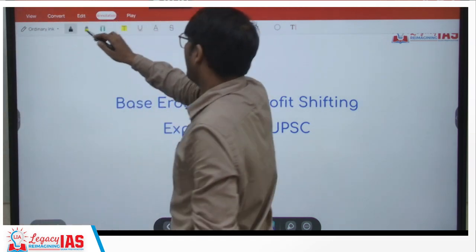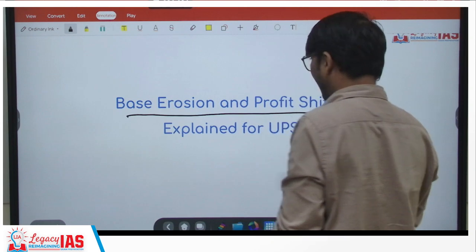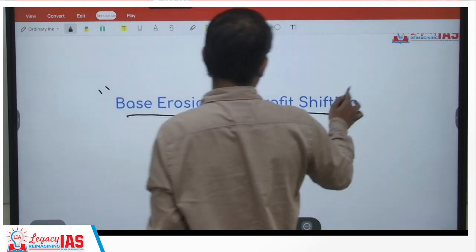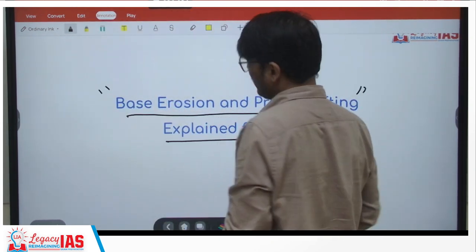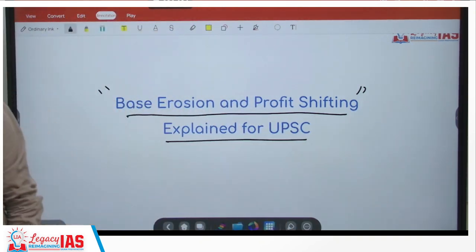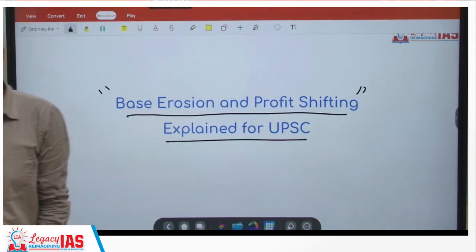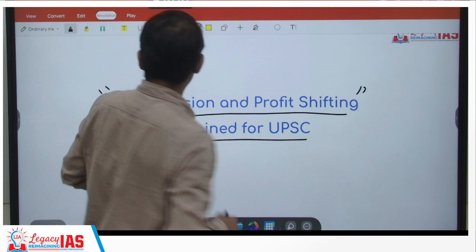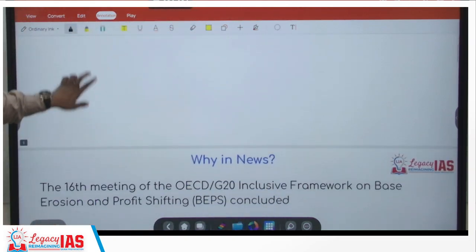Base erosion and profit shifting. Now this particular term is in news, which we will understand in detail, the concept of it with respect to UPSC requirement. All right. So first things first, why is this particular thing in news?